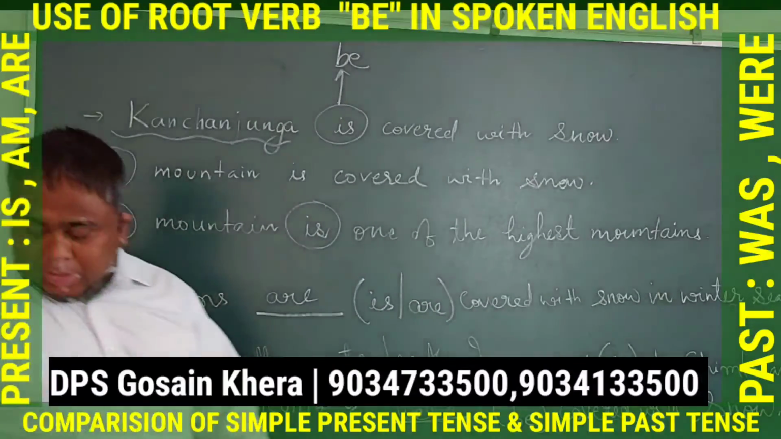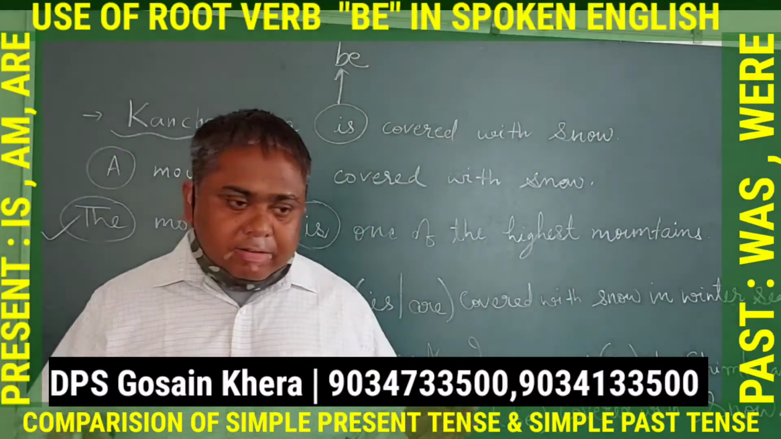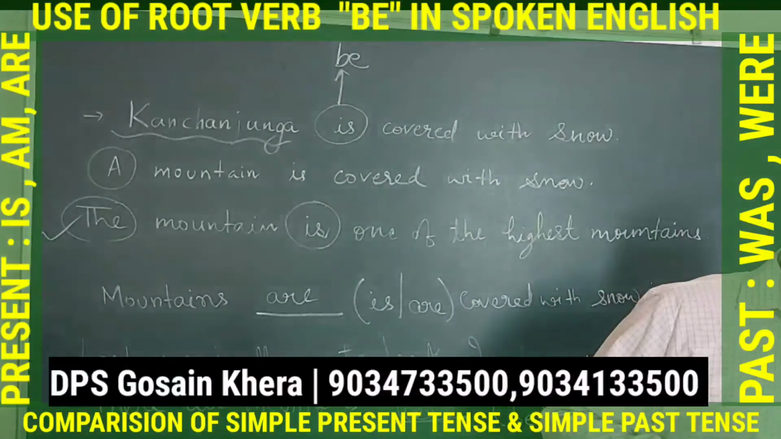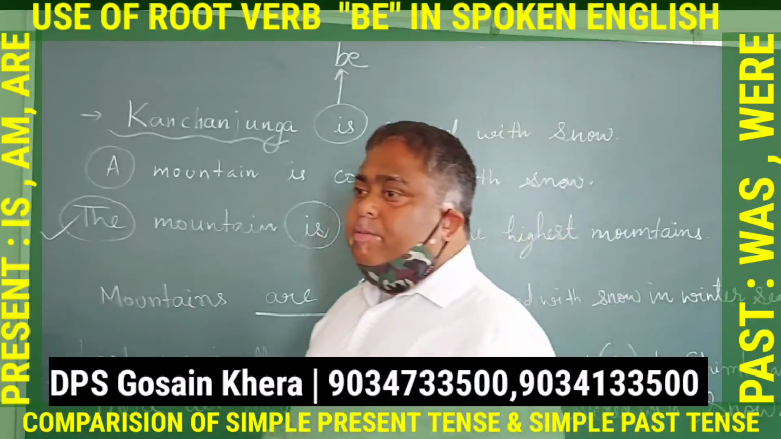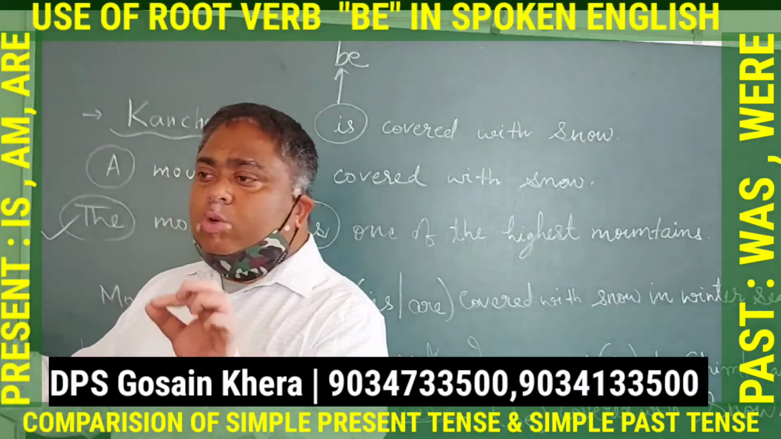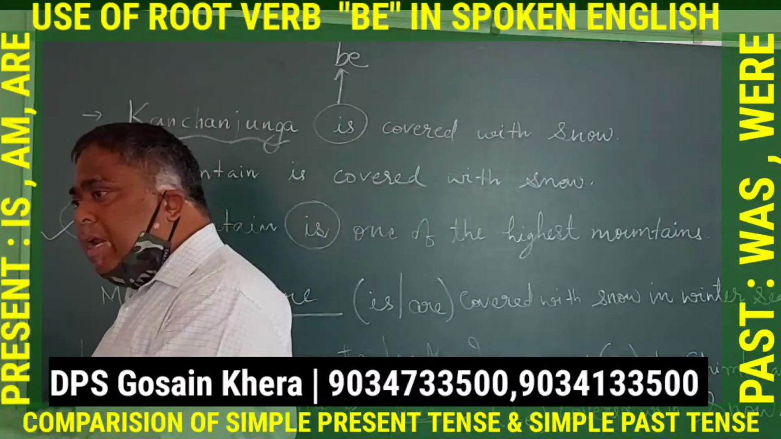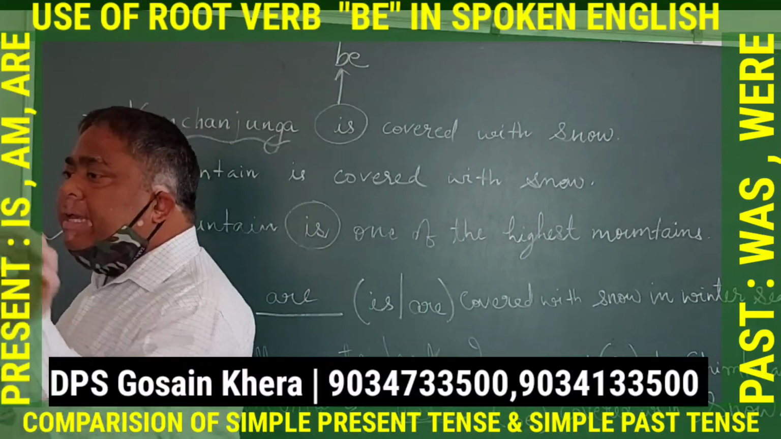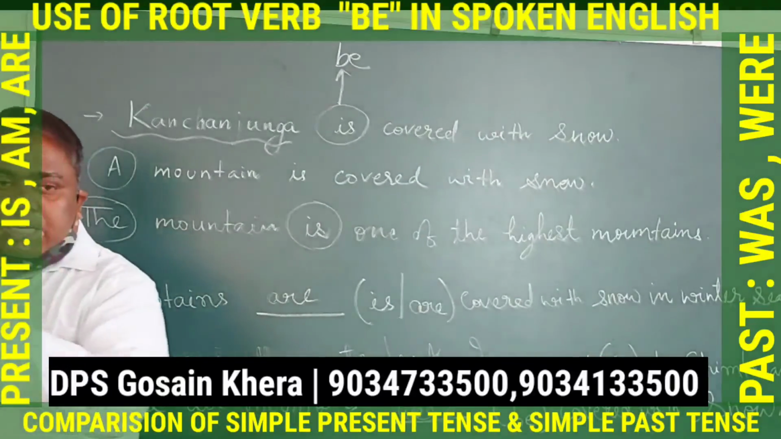Okay, very good. Similarly, make 5 sentences using be as the root verb in simple present tense, and write 5 sentences in simple past tense using be as the root verb, but with singular noun and with plural noun also, so that you are able to use is, am, are, was, were. Okay. So these things should be used.